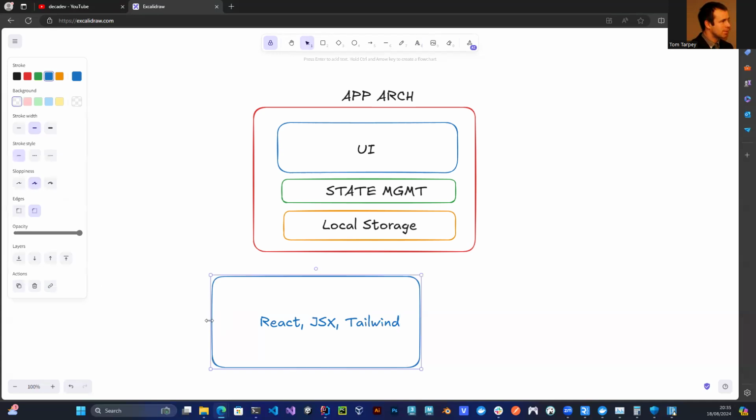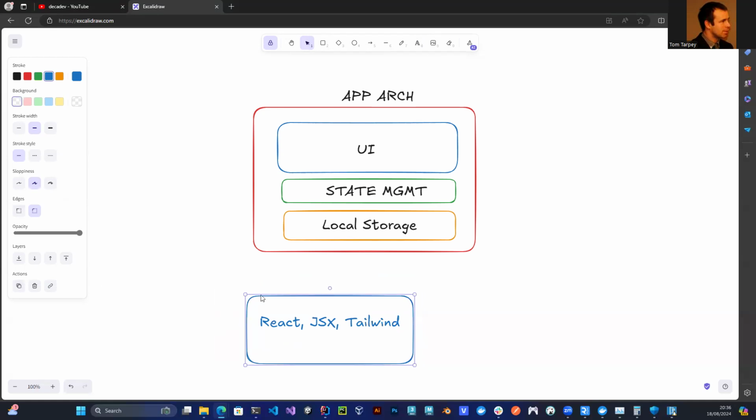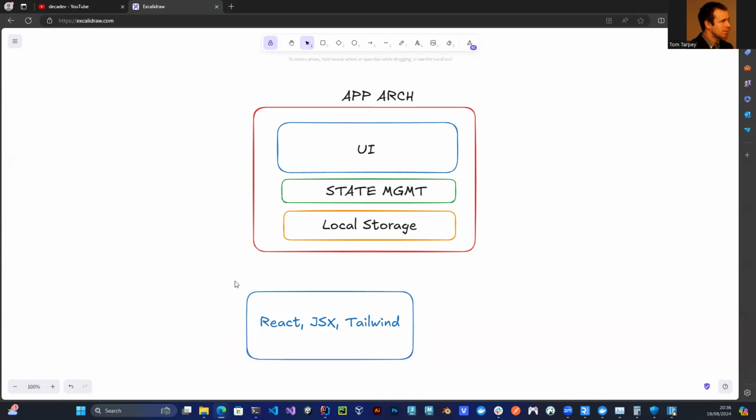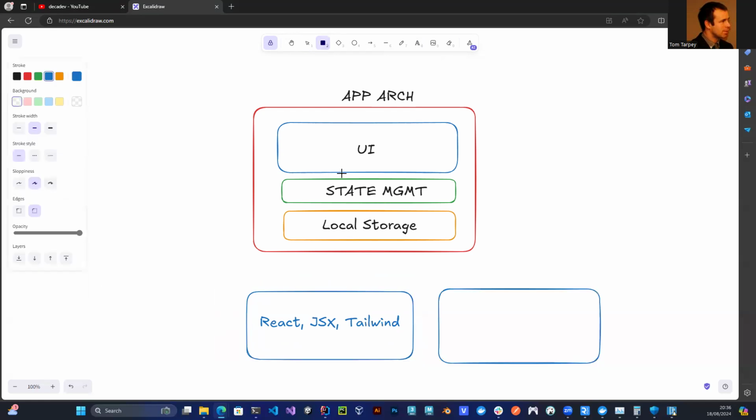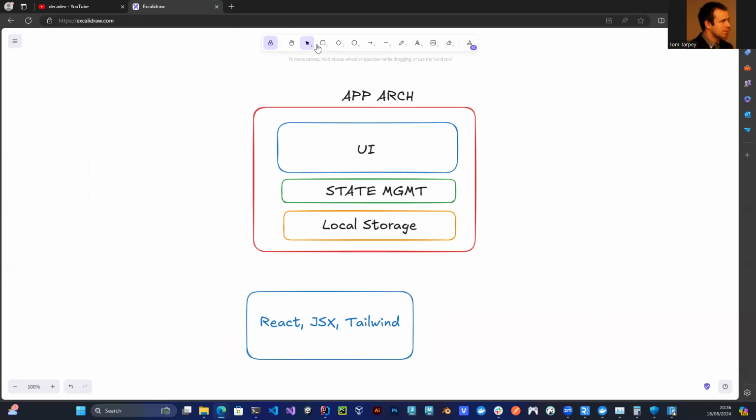So let's make that a bit smaller there. So we've got it. I just want these to be entities that we can think through. So we've got that part. That's the UI. Then the state management. I didn't want to use the same color, but it doesn't really matter that much, I just want to be consistent. What we used green for state management, we use green for state management.